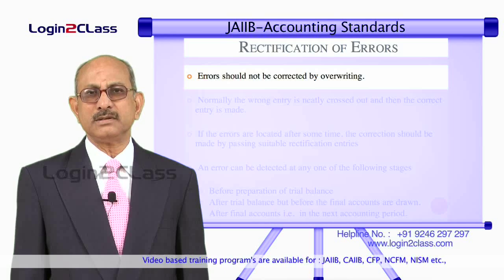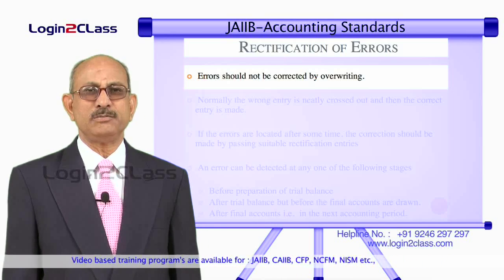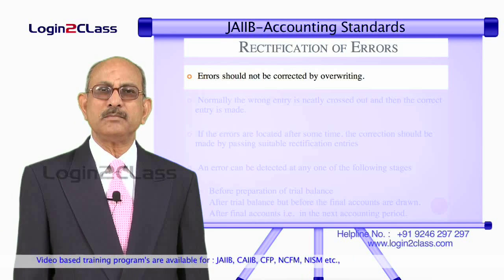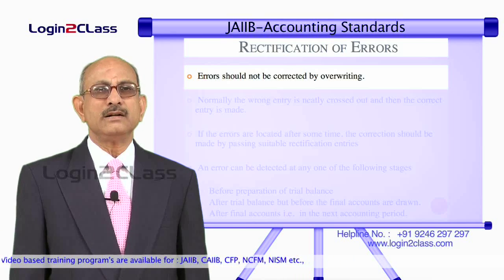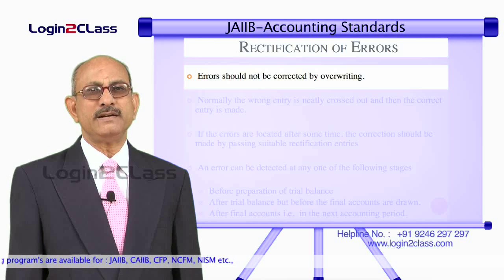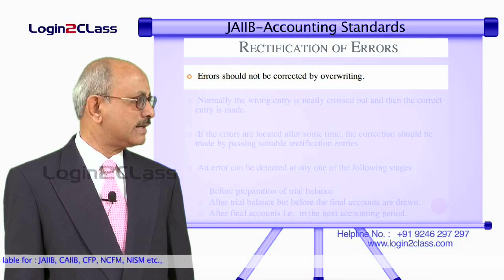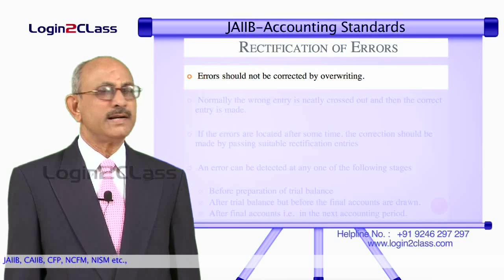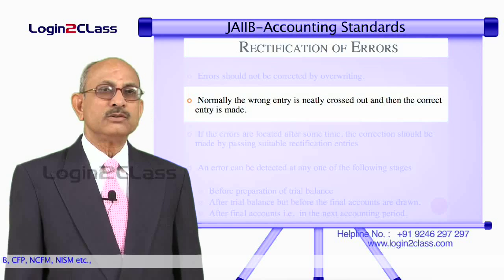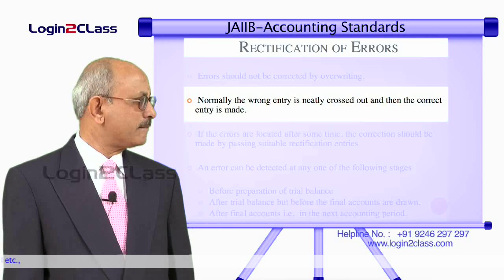Normally these days, in the age of computerization, the entry itself is completely changed and we post a new entry. But whenever the ledgers are written manually, it is normally a practice not to overwrite, so that it is easy to identify the correct amounts. So it is cut and then the exact amount is separately written. Overwriting is normally avoided. So the wrong entry is normally crossed out and the correct entry is made.